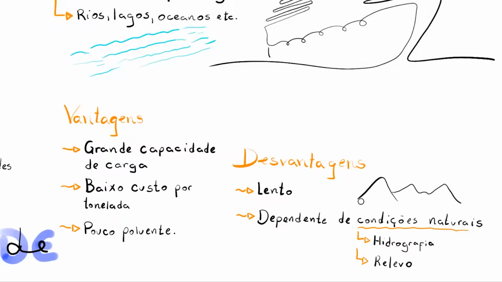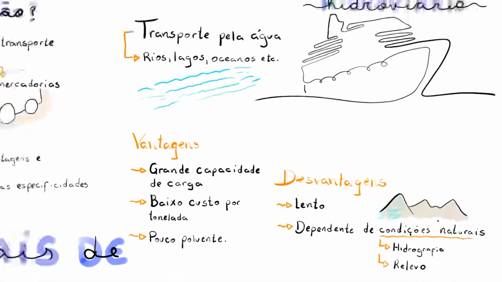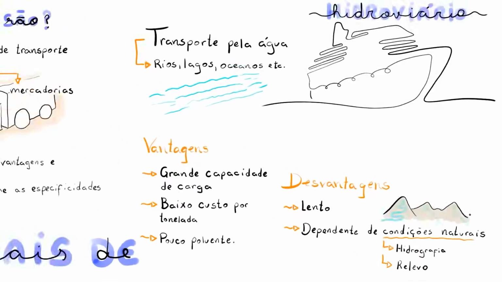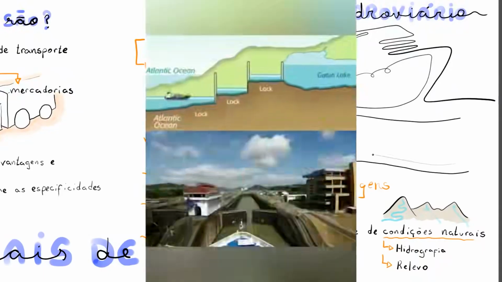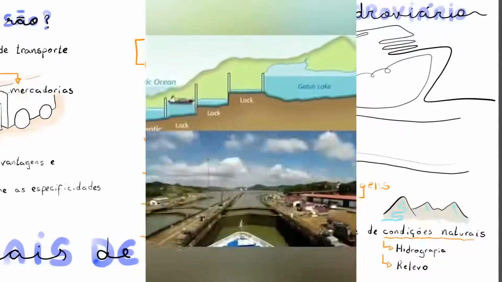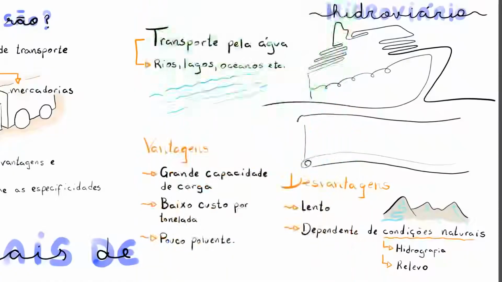For example, if the country doesn't have favorable waterways, large rivers, large volumes of water, or even if the terrain is irregular, it makes it difficult for vessels to travel. Even though there are locks, those are like elevators for vessels. You must have seen them, right? That's it. They don't solve all the country's terrain problems by themselves. Anyway, but still, this is a very efficient mode.